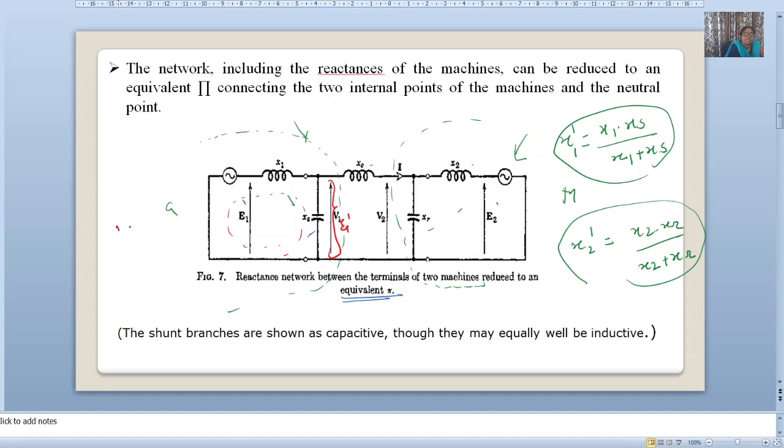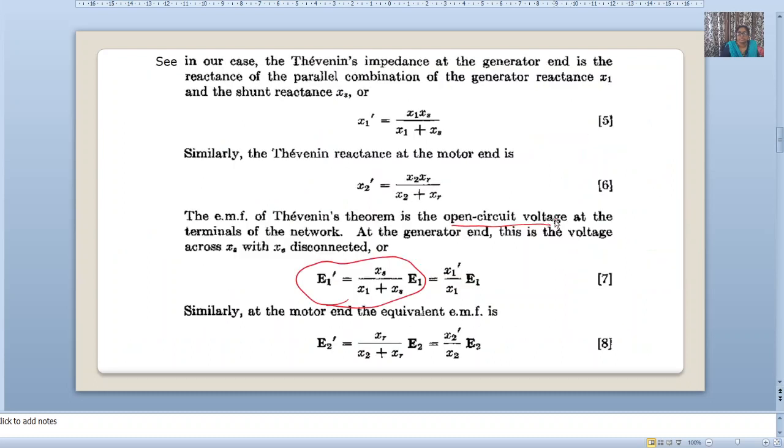So E1 dash equals xs into E1 divided by x1 plus xs, while E2 dash will be the open circuit voltage XR into E2 divided by X2 plus XR.